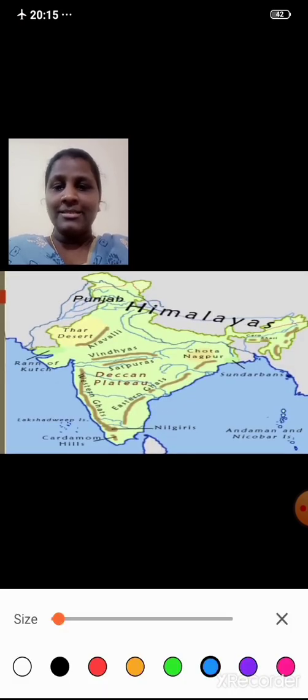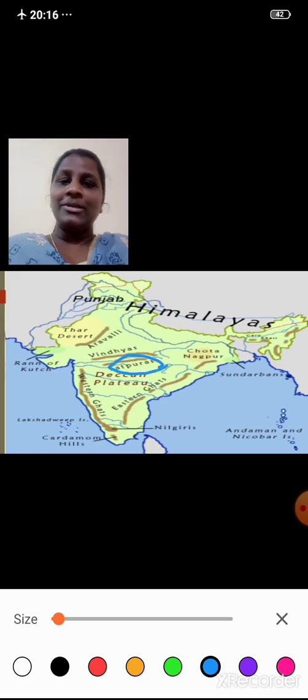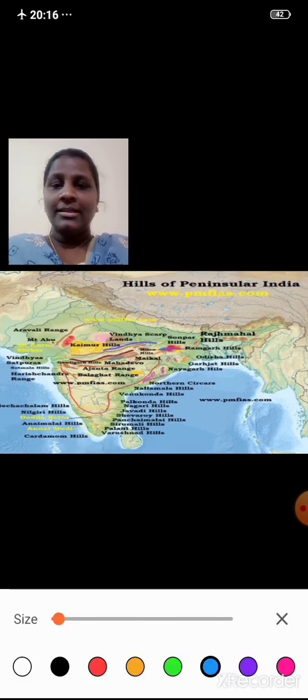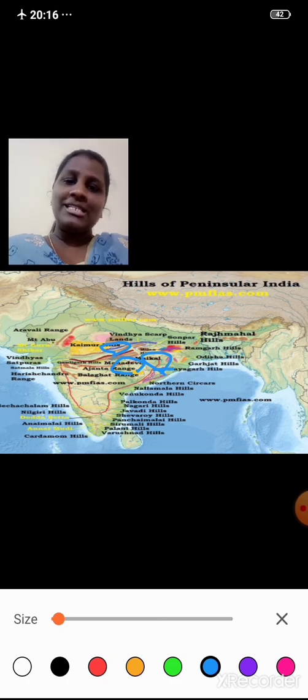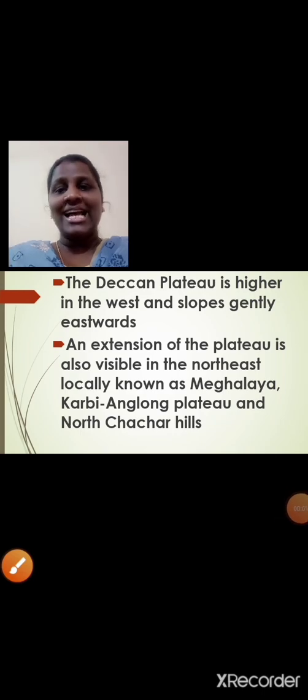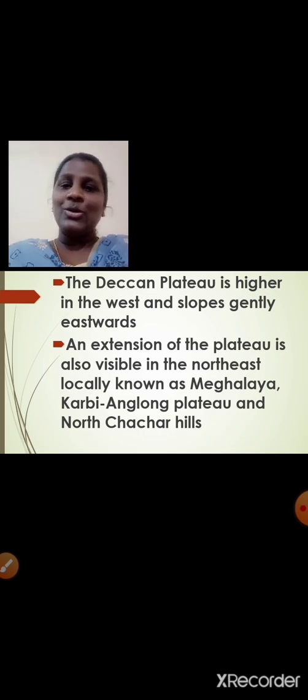You can see the Satpuras towards the north of Deccan Plateau. Here you can see the Michael Hills, here the Mahadev Hills and the Kaimur Hills. So towards the east of the Deccan Plateau we have Kaimur Hills, Mahadev Hills and Michael Hills. The Deccan Plateau is higher in the west and slopes gently eastwards. So the Deccan Plateau is higher in the western part and it slopes eastwards.